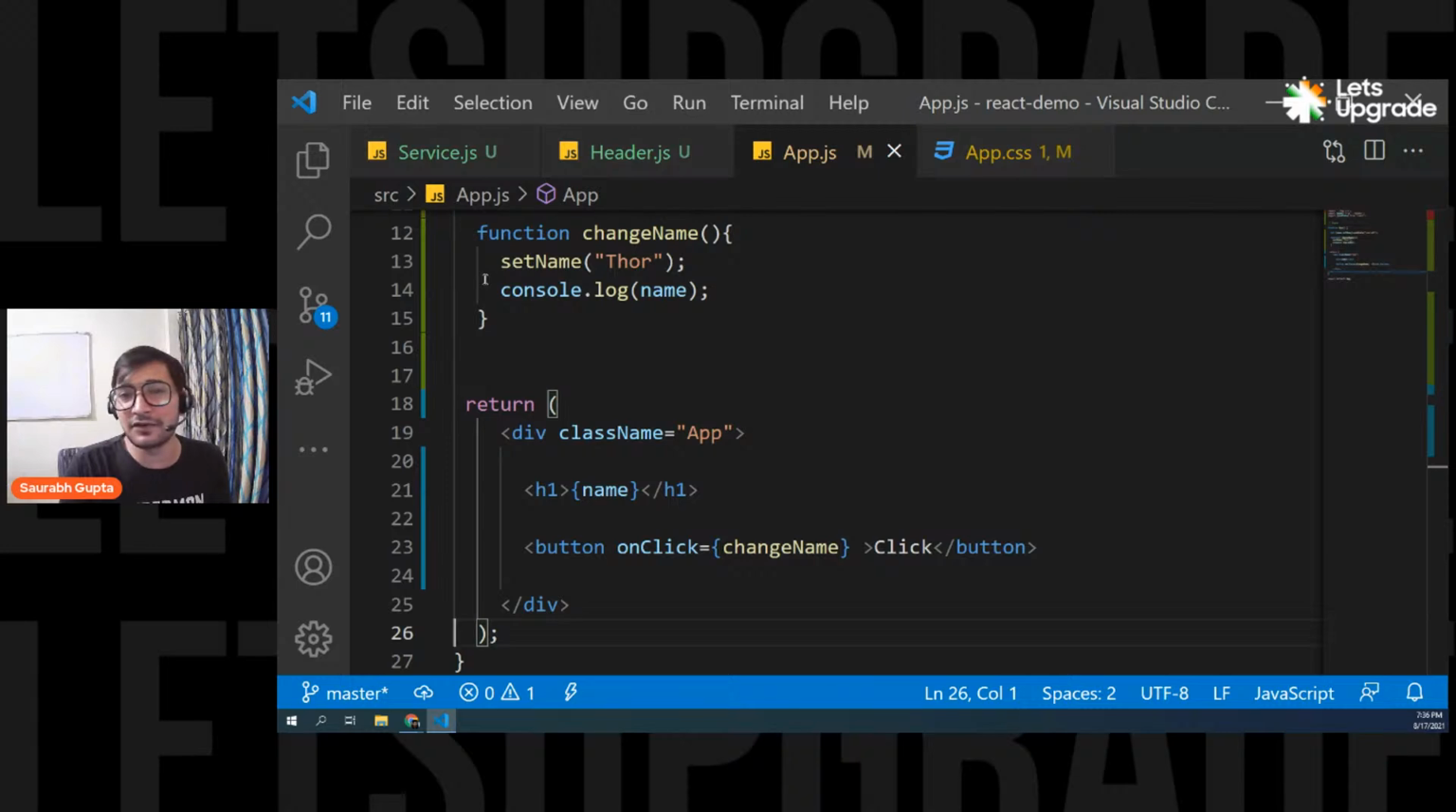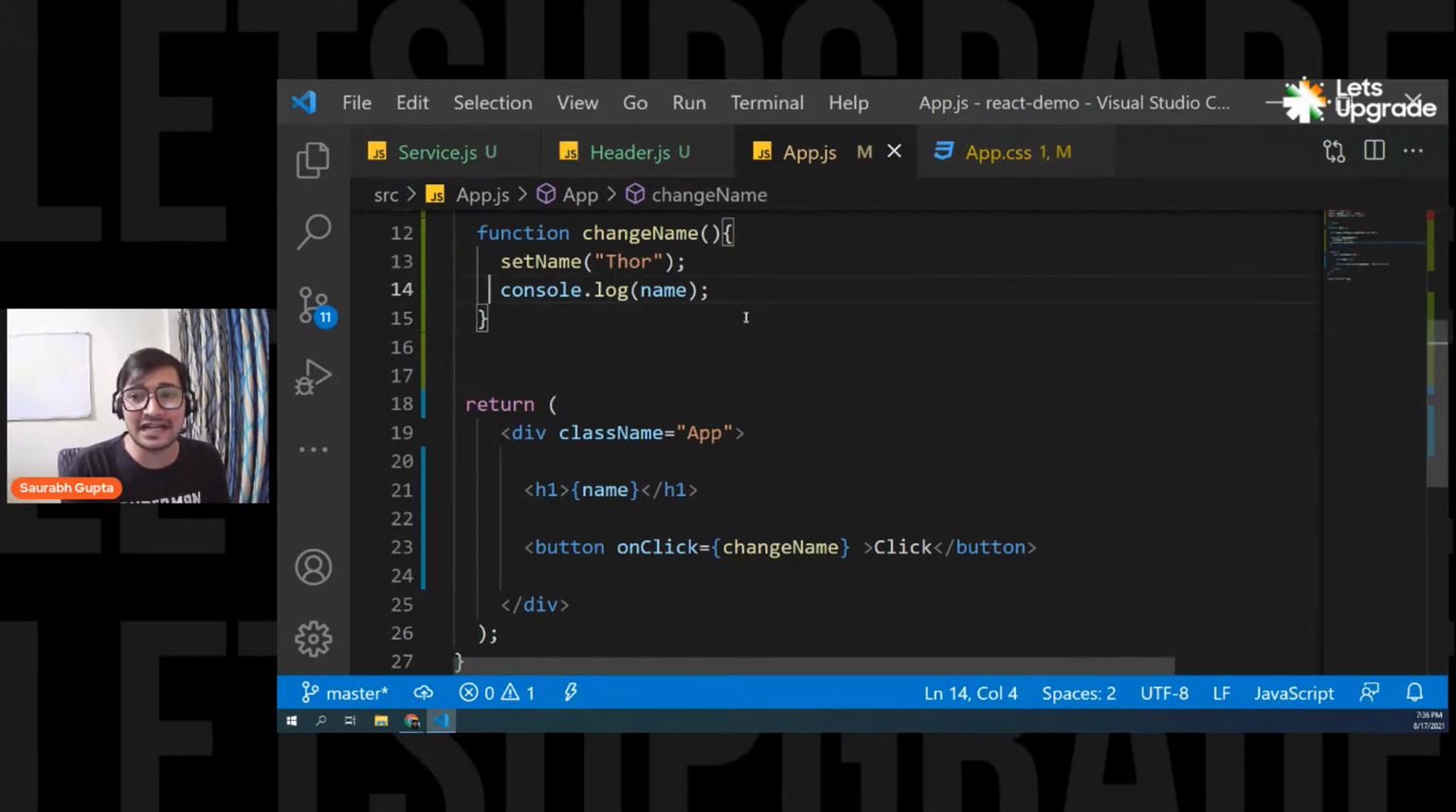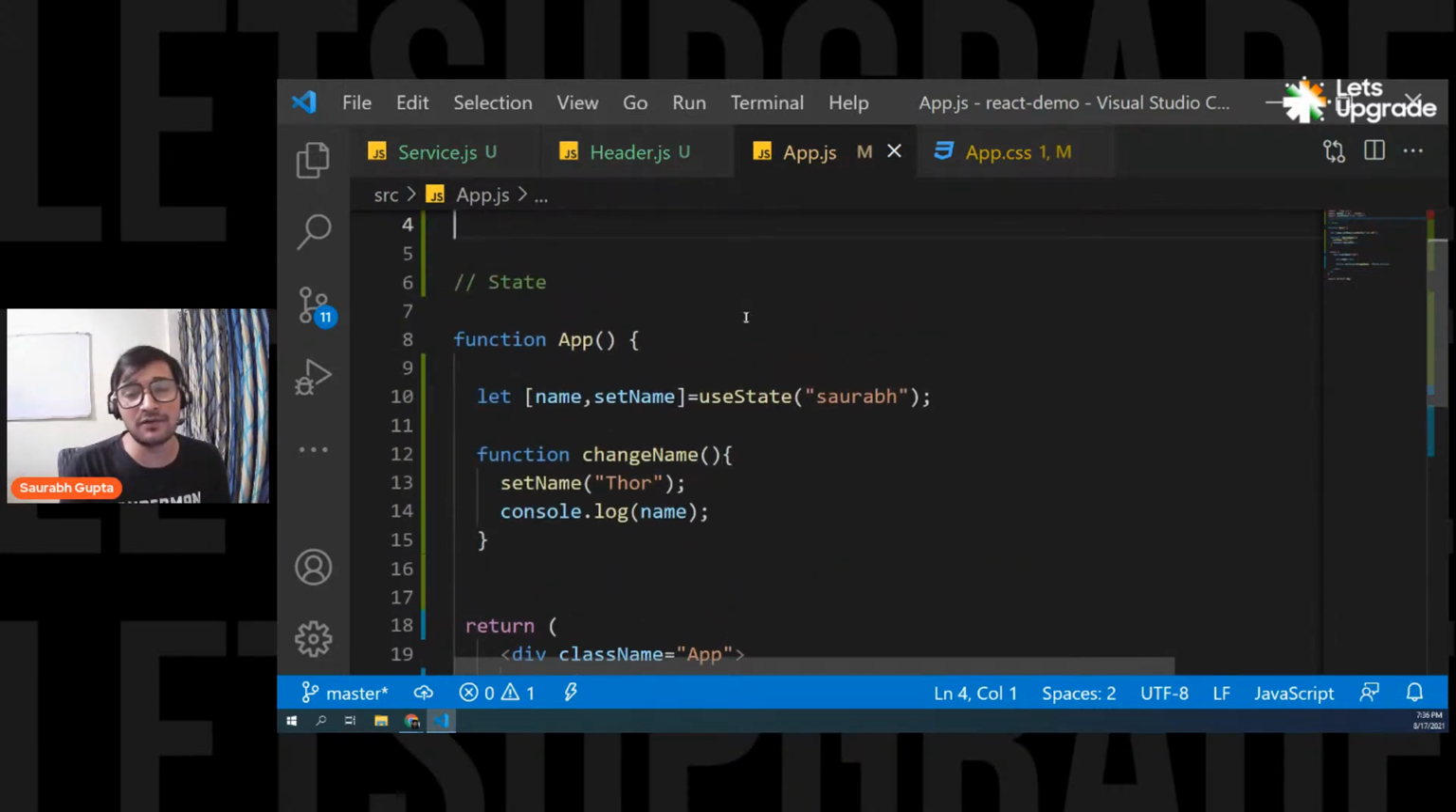Is that clear, everyone? So that's the difference between a state variable and a normal variable. Whenever you change the value of the state variable, the component re-renders. Guys, are we cleared with this? The component re-renders, or refreshes. And remember, only the component refreshes. If I have 10 components, and you change the state of one component, only that component will refresh, not all the components. Is that cleared? So I hope it is cleared.